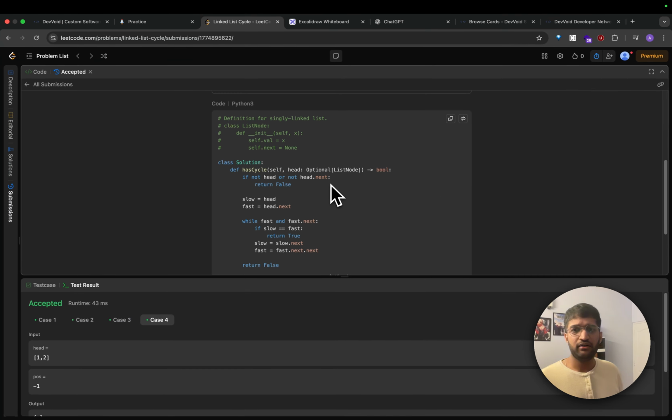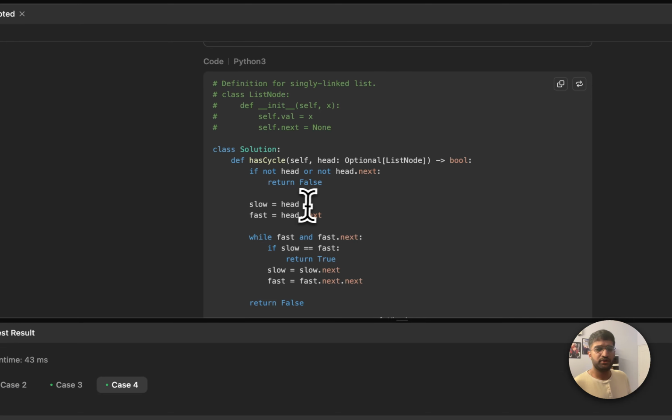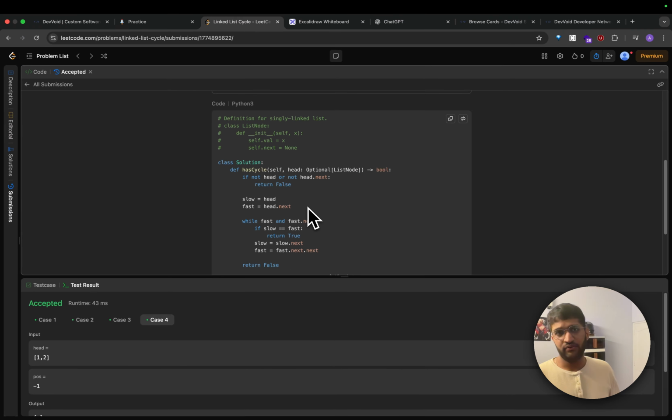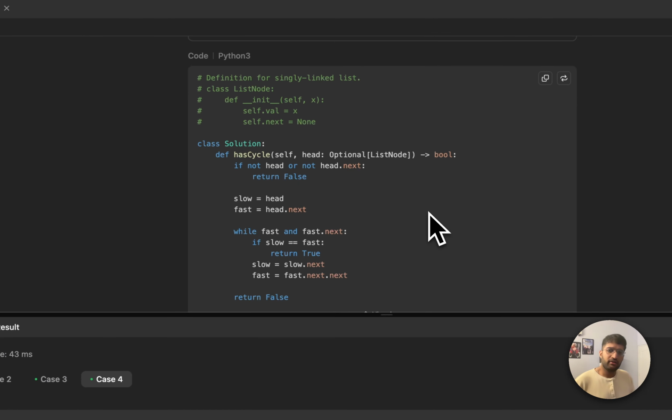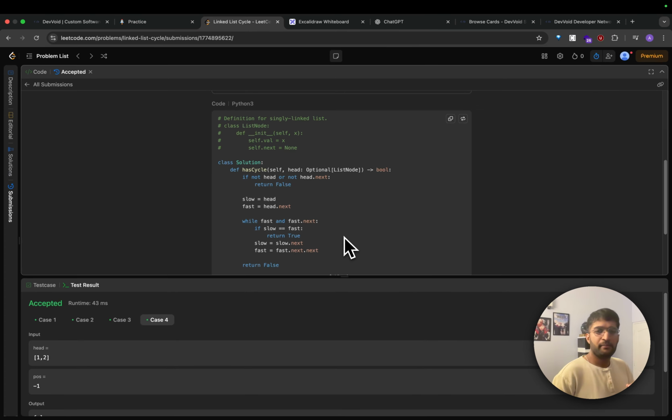One item self loop, well, it's possible, but in this case, that's not how it works. So that's why it's good. Okay. So you got what I'm saying, right? Now, next point is slow is equal to head and fast is equal to head dot next. So what are we doing? We took 2 pointers starting at different locations right now. We can start at the same point as well, but we're starting at different locations. The reason is that in my logic, I check slow is equal to fast, so if you start at the same point, there will be some issues. But anyways, the point is I'm starting the slower pointer at the first location and the faster pointer at the next location.